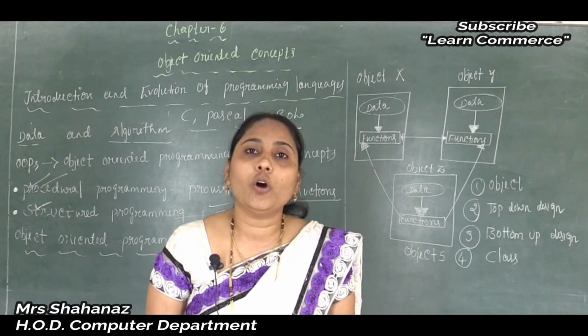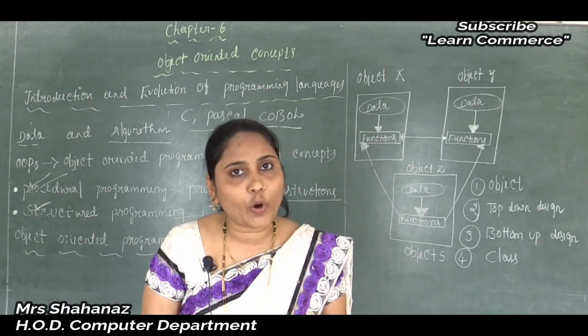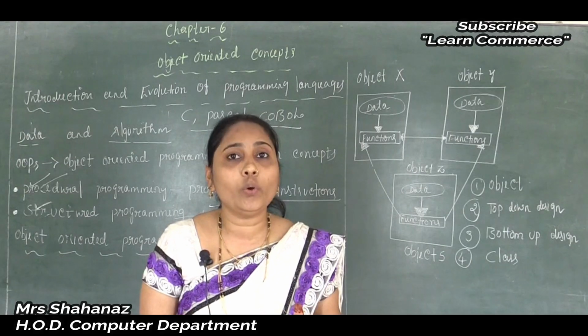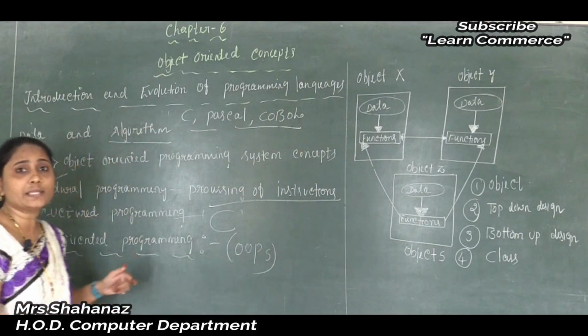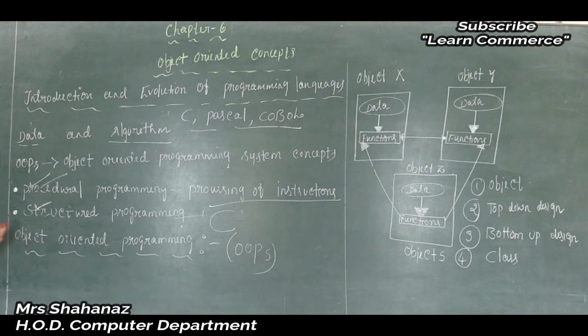Clear this point here? Okay, now after knowing these points, we can say it gave a new idea to programming languages. That programming language is called the structured programming language, and the structured programming language is an organized, disciplined programming language.